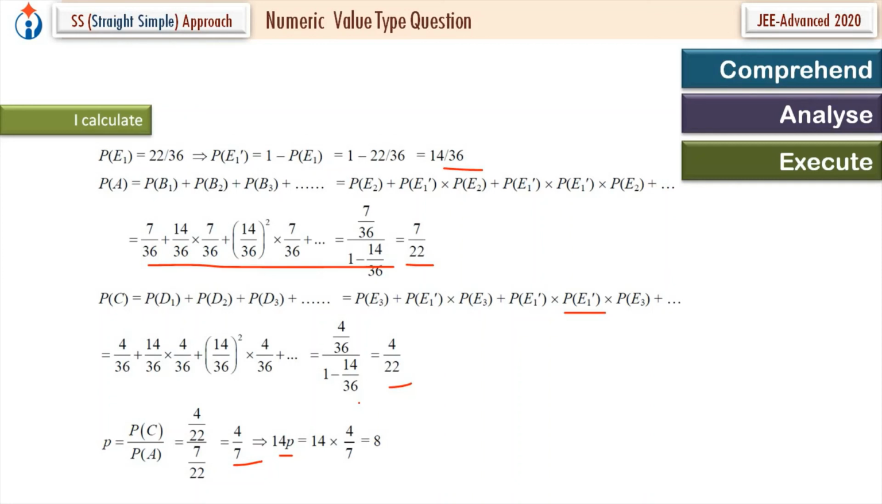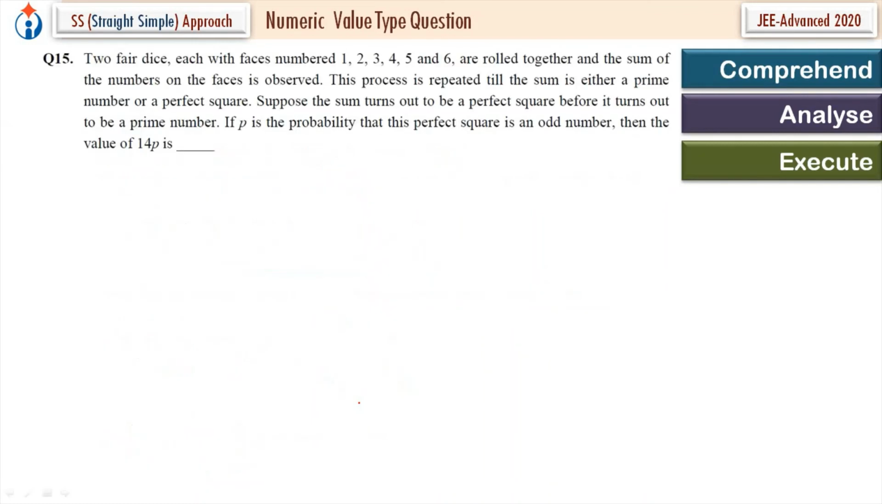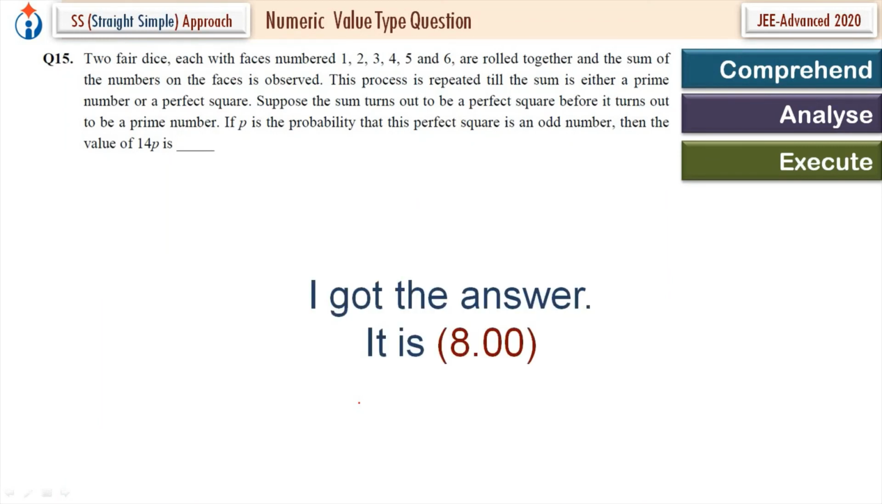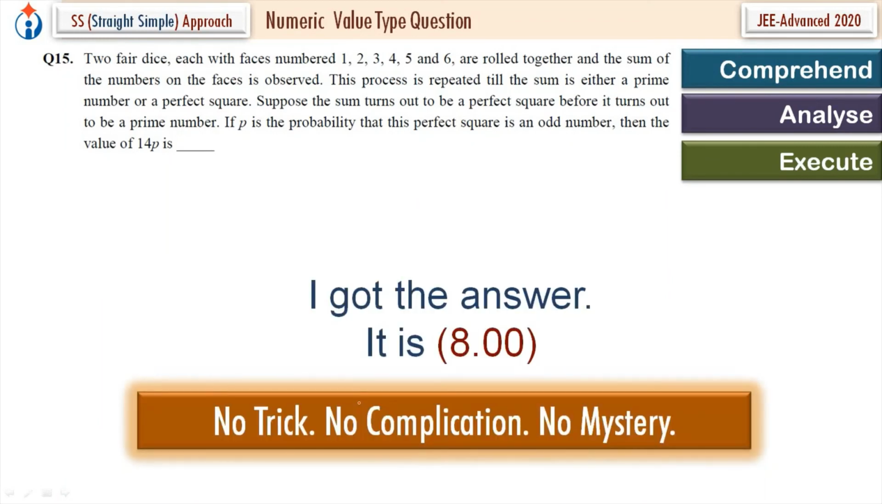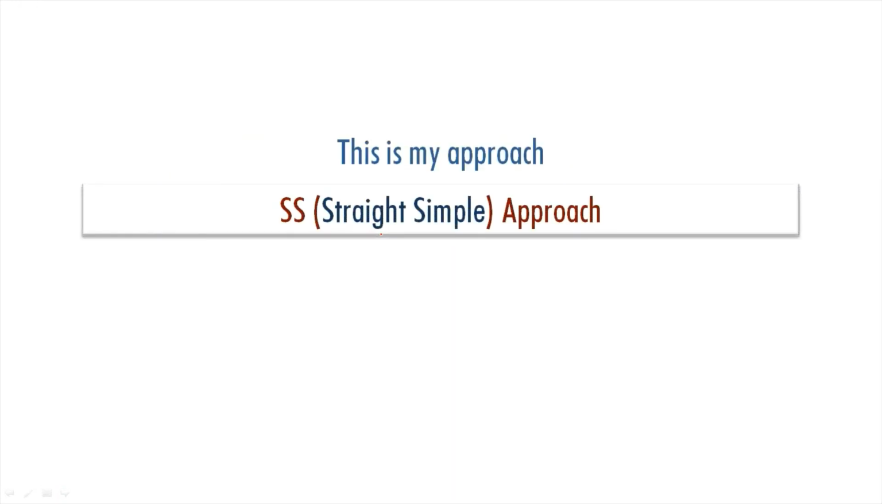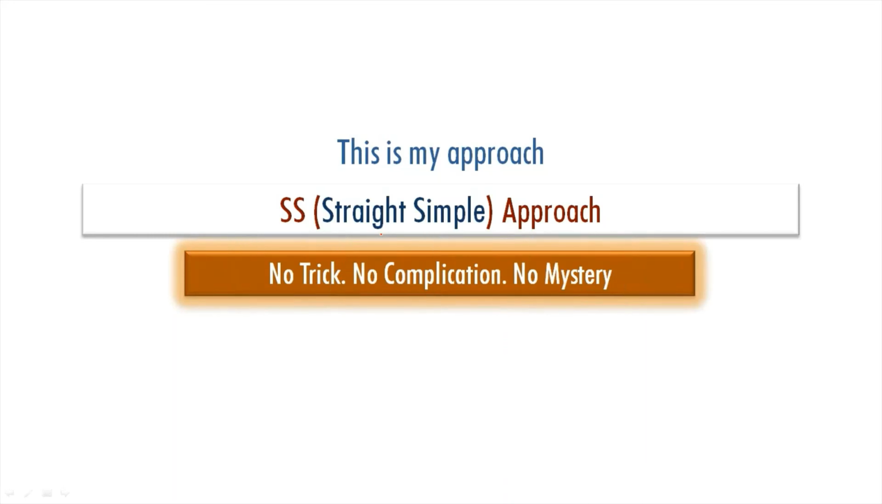All basic results, NCERT results, you just need to comprehend the language of the question correctly and completely. I got my answer. It is 8. No trick, no complication, no mystery. This is my approach. Straight, simple approach, SS approach.